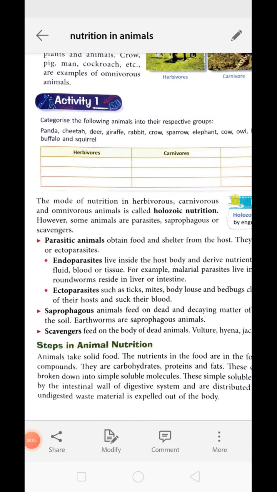Saprophagous are those animals which feed on dead and decaying plant and animal matter, whereas scavengers only feed on dead bodies of animals like vulture, hyena, jackal, etc.